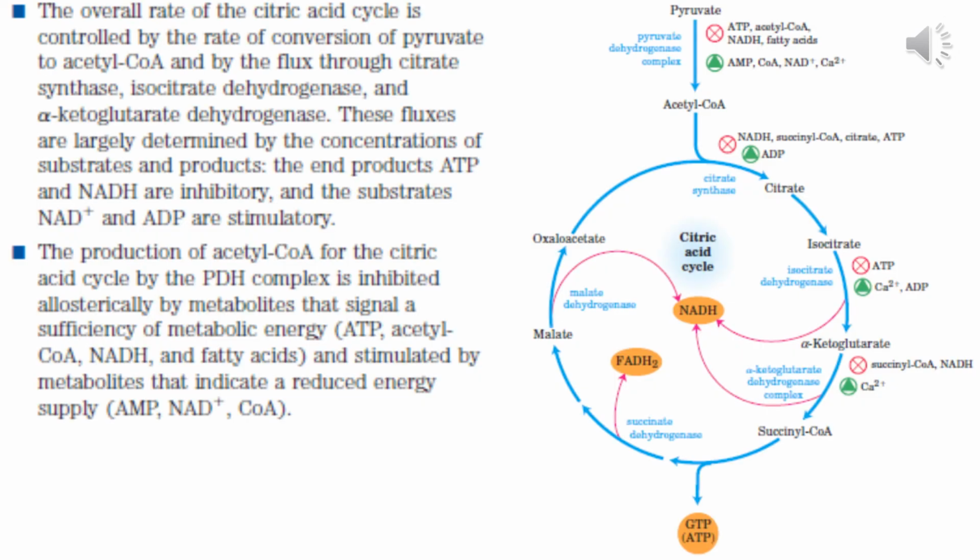How is the citric acid cycle regulated? Formation of acetyl-CoA by means of the pyruvate dehydrogenase complex is allosterically regulated.